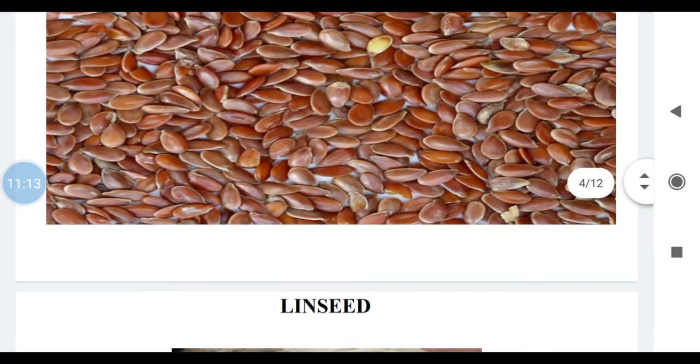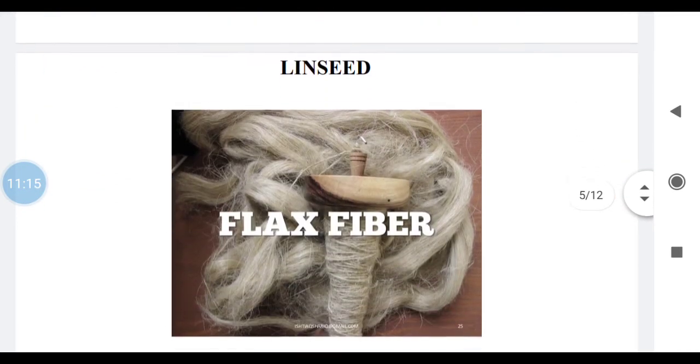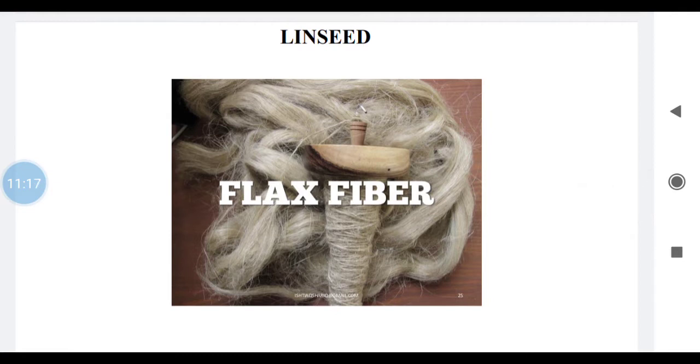And also this drug we have discussed in surgical fibers and sutures, isn't it? So you might be remembering the classification of fibers, that is the plant source, animal source, mineral source and regenerated fibers. So plant source we have examples like cotton, jute and flax also, isn't it? So this flax, it is obtained from linseed, isn't it? These are the fibers.